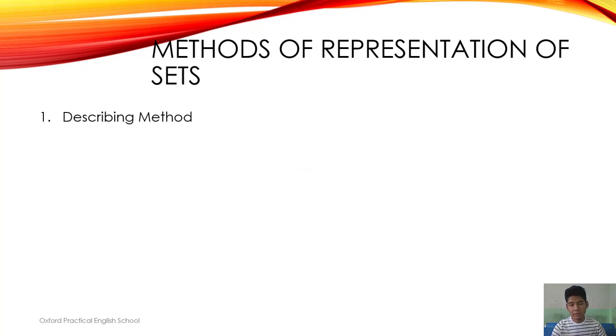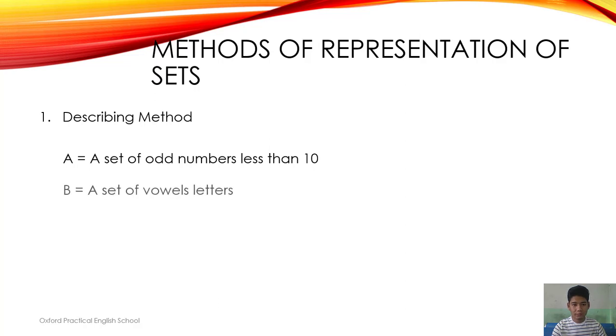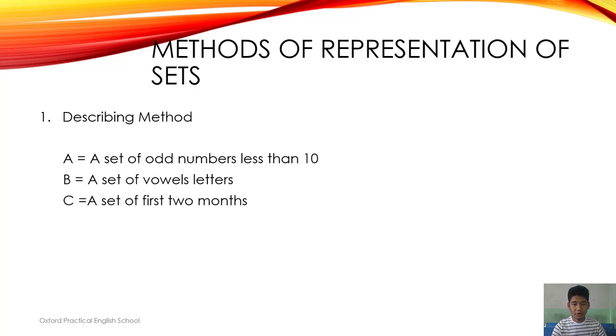It is simply a method in which we just describe what the set is in general. For example, a set of odd numbers less than 10, a set of vowel letters, a set of first 2 months. So in this method, we simply describe what the set is and what it actually means.